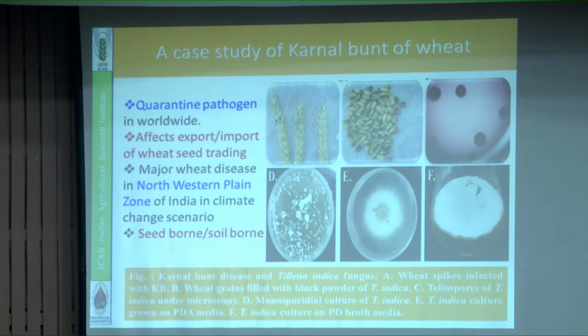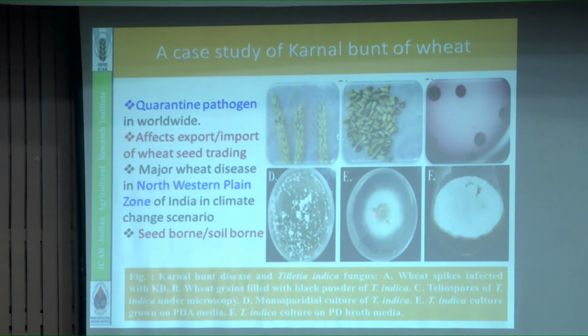After this basic concept of whole genome sequencing, I will discuss whole genome sequencing of Karnal bunt of wheat. It is a quarantine disease, confined mainly to the northwestern plain zone of India. It is a basidiomycete fungus, and a sporadic disease: sometimes it does not come, sometimes it comes. It is a grain disease, you see here, partial bunt. The teliospores survive in the soil, and the main source of inoculum is the teliospore.